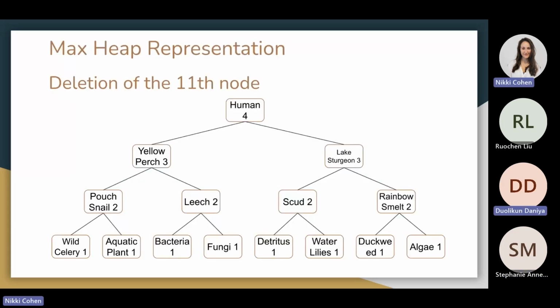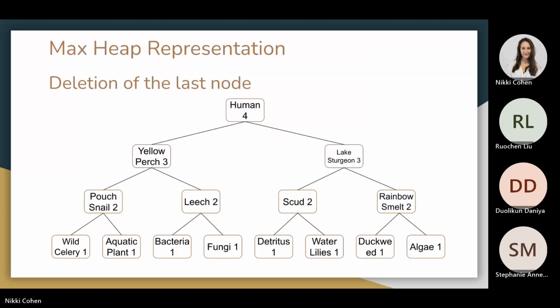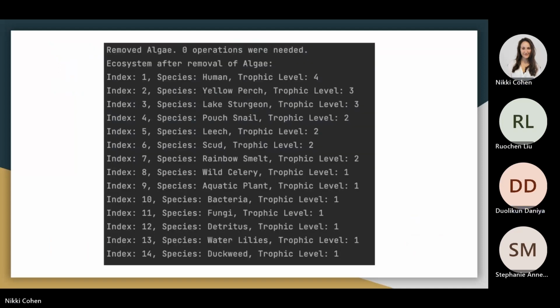For the 11th node, fungi with trophic level 1, we replaced it with the last element of the heap, algae, with a node to be deleted. This process also took just 1 operation to complete. Here, algae has moved to index 11 for a total of 1 swap. When deleting the last element of the max heap, there were no other operations needed as it was the last element in the heap. And here it returns 0 operations or 0 swaps with a node at index 15 removed.